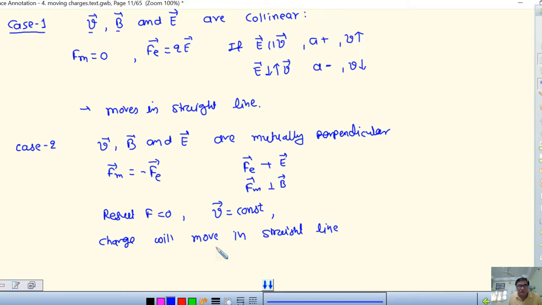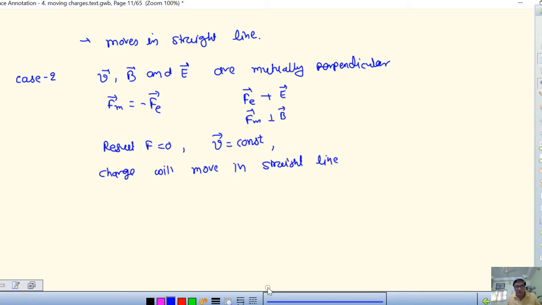So we can say V is constant, then which are the possibilities? This can be possible and this can be possible. And this concept is used for velocity selector.